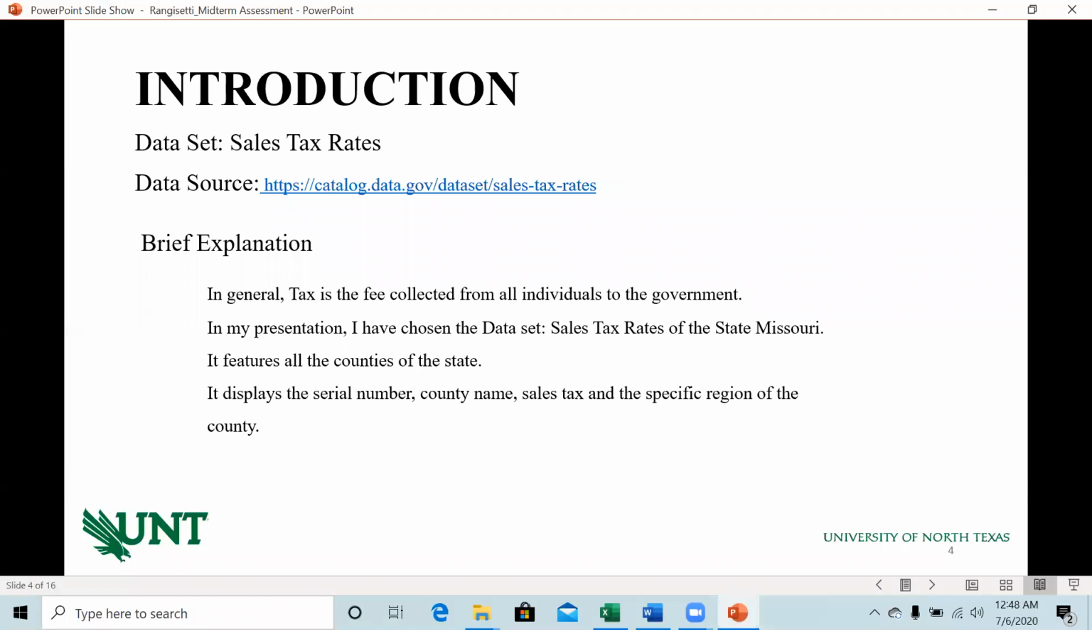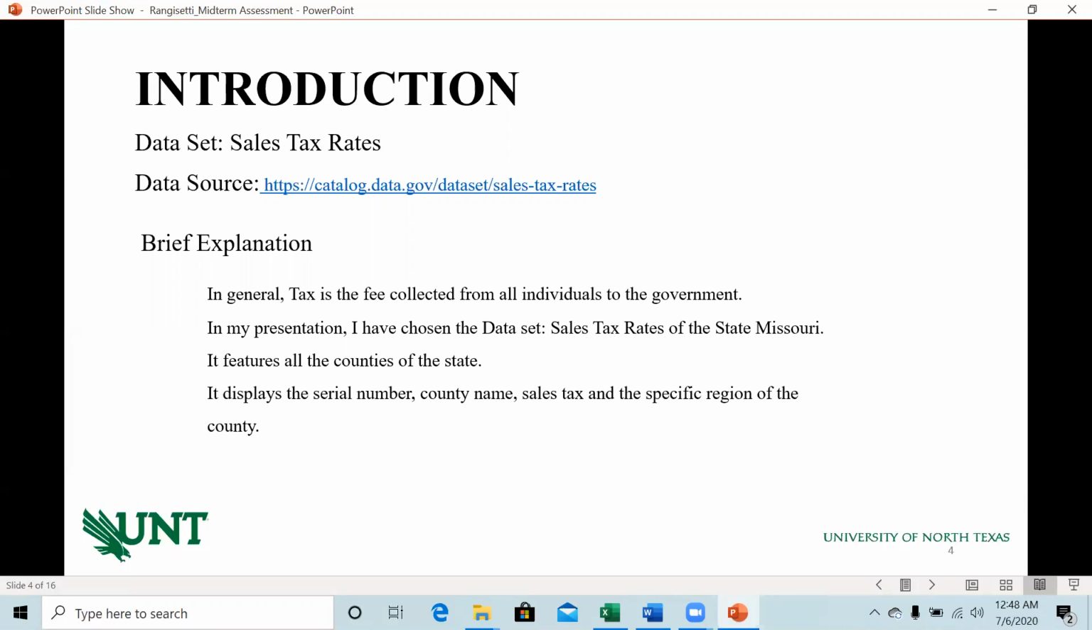Okay, let's come to the introduction. My dataset name is sales tax rates and its source is government catalogs. Here is the explanation. In general, tax is the fee we all pay to the government from our earnings.